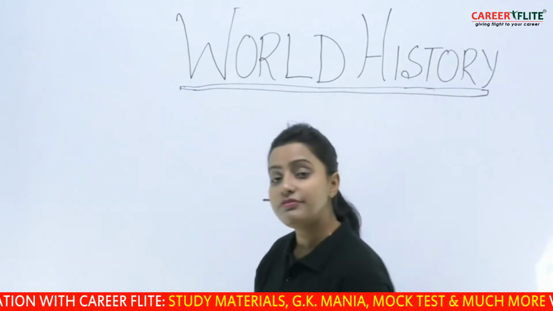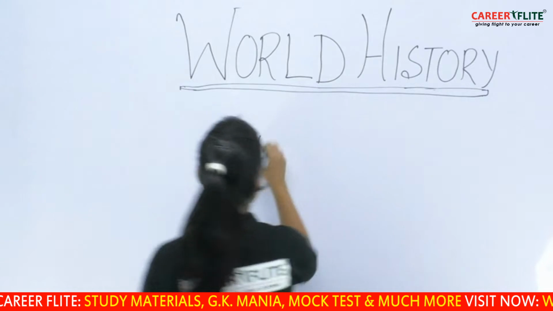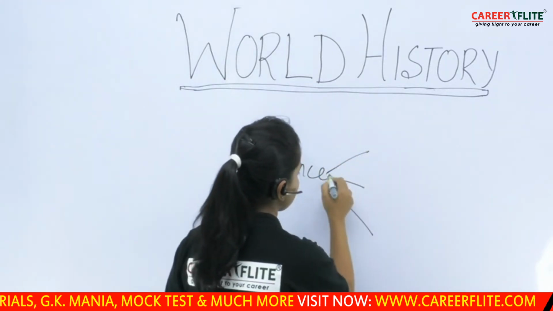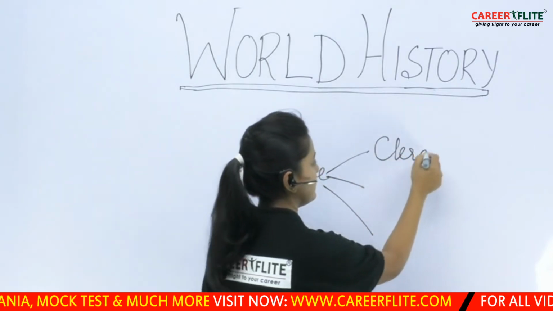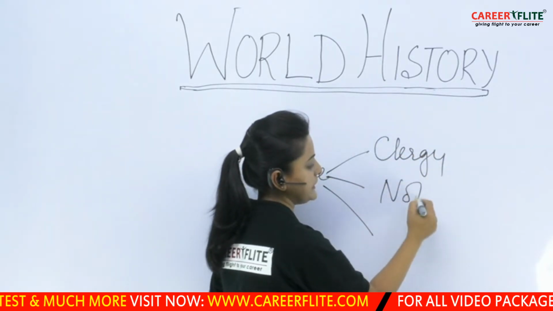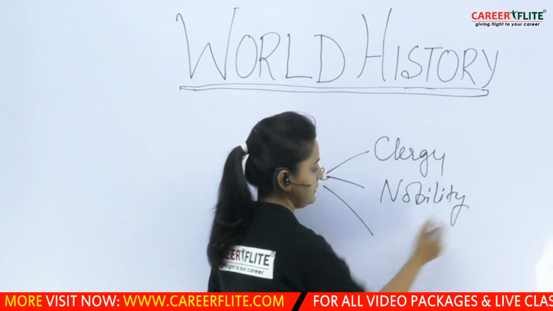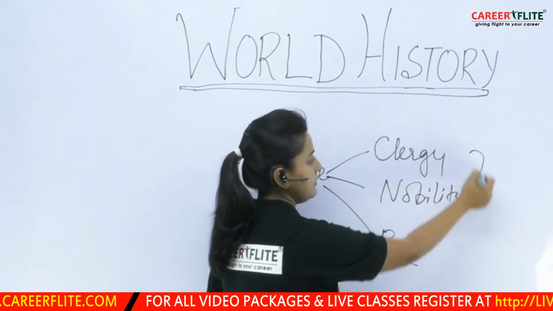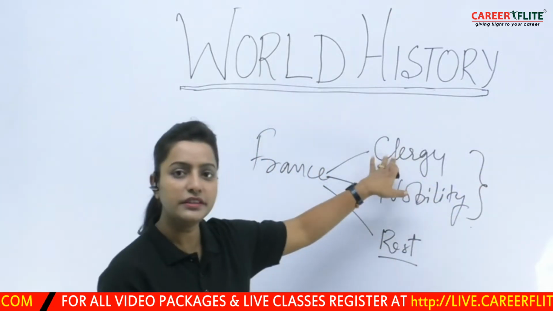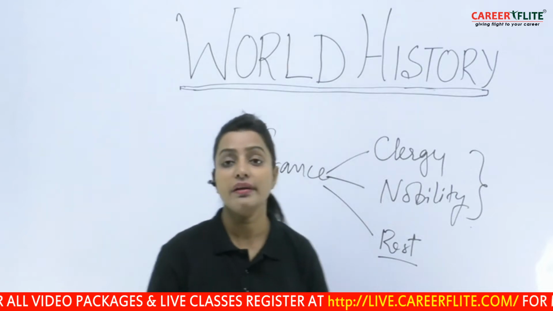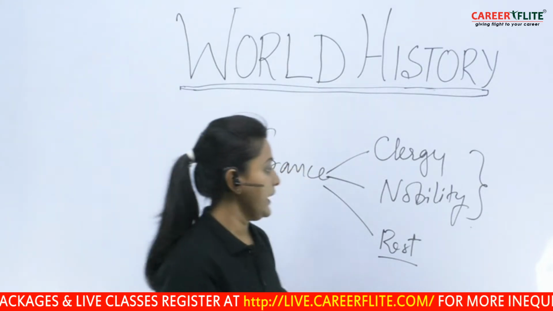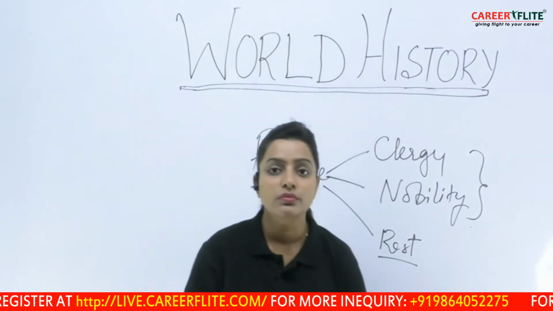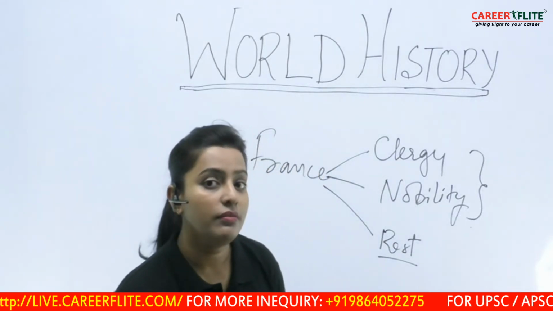For example, the first division, if we see France: the clergy, the nobility, and the rest of the people. So, what do we see? The clergy means the people who were the owners of land. And the nobility were the people who were occupying the most important offices of France.